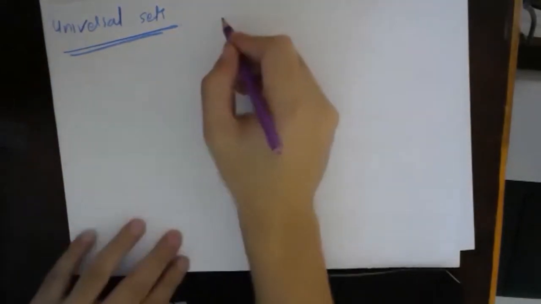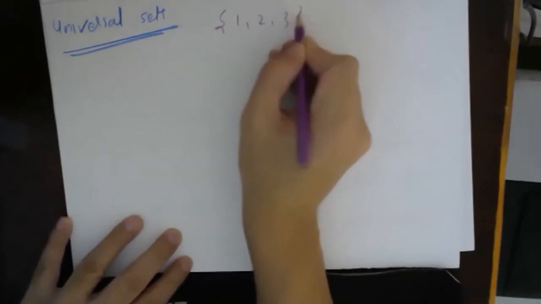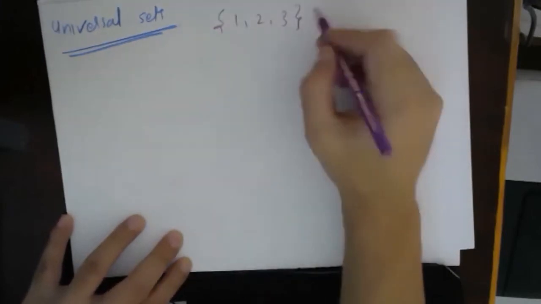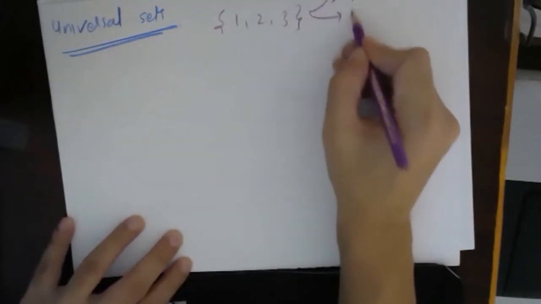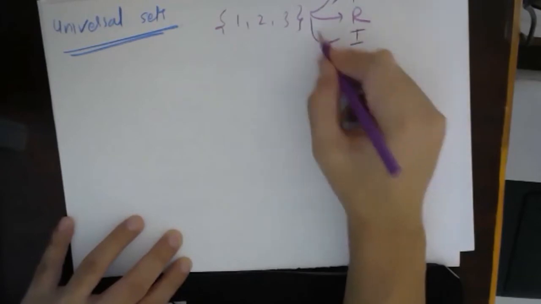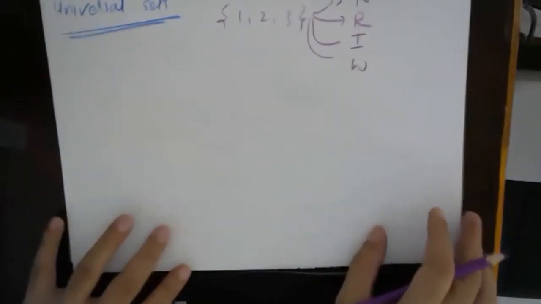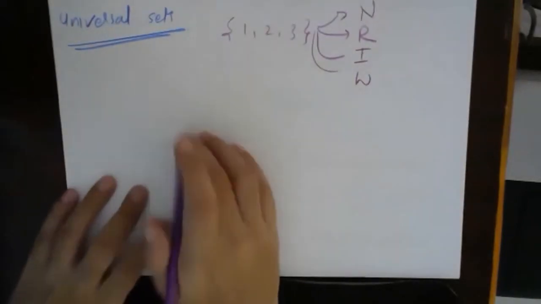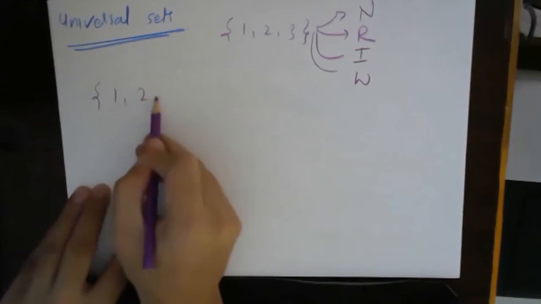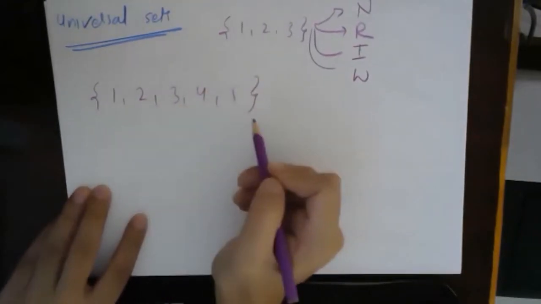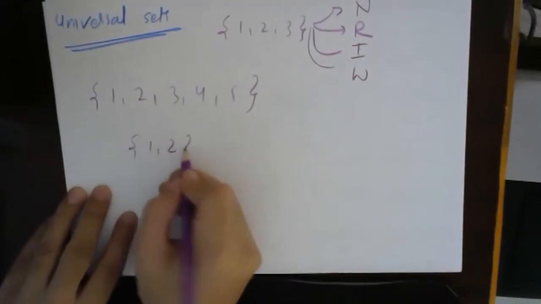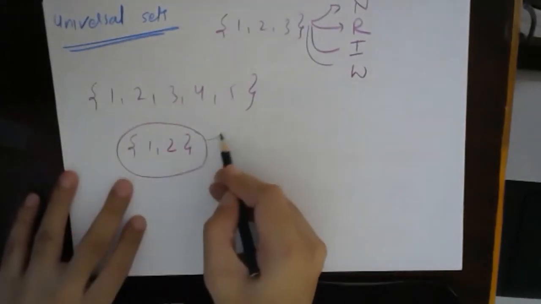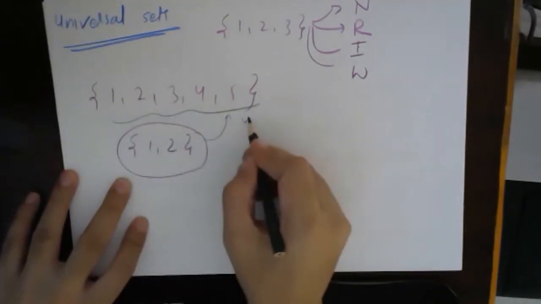Suppose you are talking about a set which contains 1, 2, and 3. For this set, the universal set can be either natural numbers or real numbers or integers or whole numbers and so on, right? So depending on my question, I will have a universal set. For example, suppose 1, 2, 3, 4, 5 is a set, and I have a set 1, 2. For set 1, 2, this set can be a universal set.